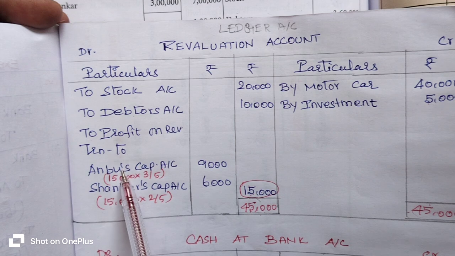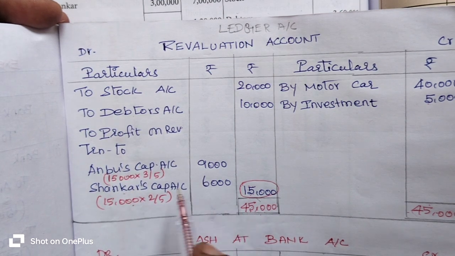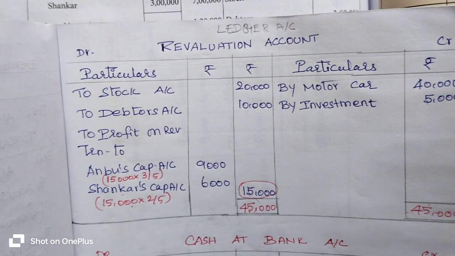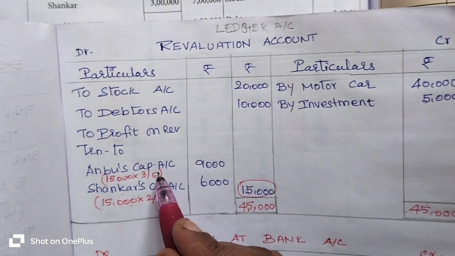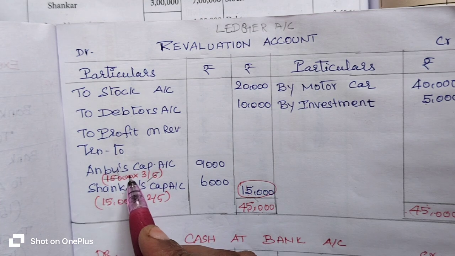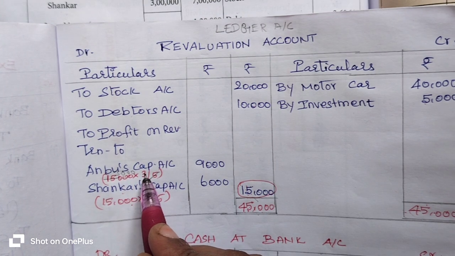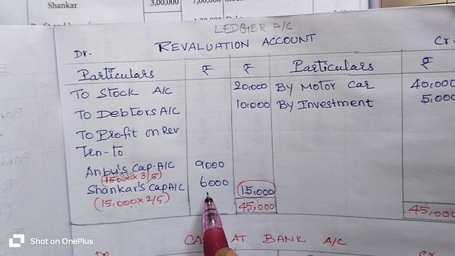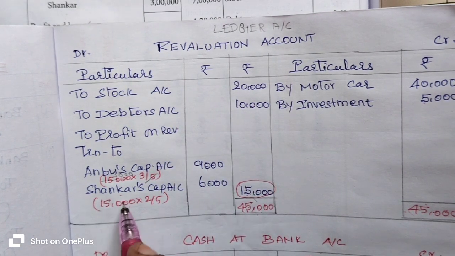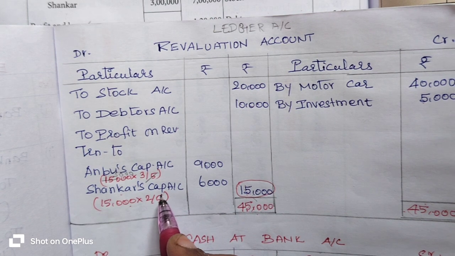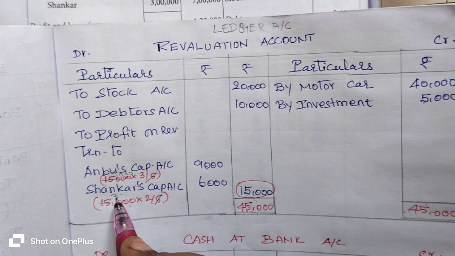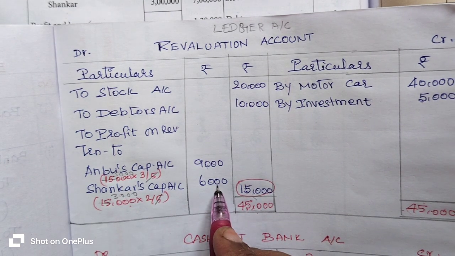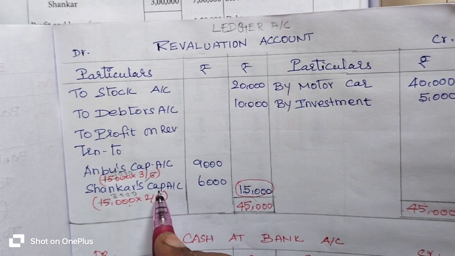Who are the old partners? Anbu and Shankar. 15,000 rupees calculated at 3 by 5: 15,000 divided by 5 is 3,000, into 3 is 9,000 rupees to Anbu's capital account. Then 15,000 rupees calculated at 2 by 5: 3,000 into 2 is 6,000 rupees transferred to Shankar's capital account.